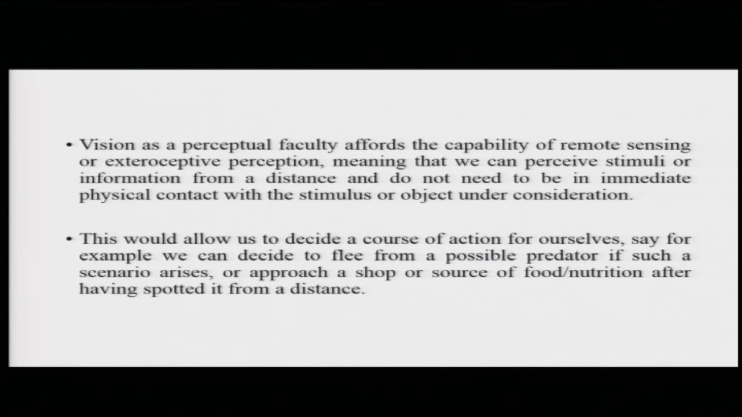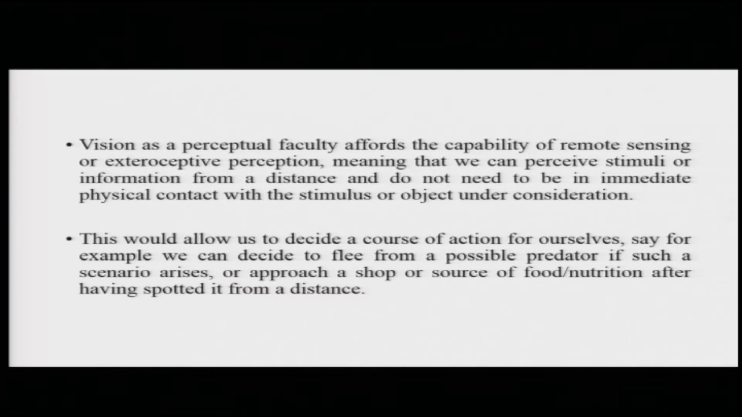Vision affords the capability of remote sensing or exteroceptive perception, meaning basically that we can perceive stimuli or information from a distance and we do not need to be in immediate physical contact with the stimulus or the object in question. It allows us a lot of advantages. For example, we can decide a course of action with respect to that object even before it has reached us or is in close proximity with us. I am sure this would have been very useful, for example, when you wanted to flee from a predator or look for a source of food and reach towards it.